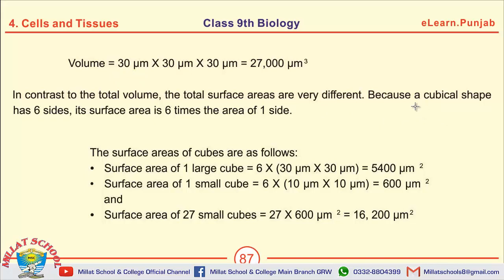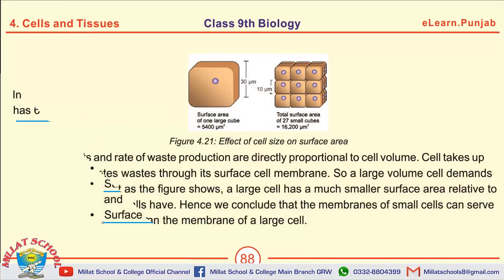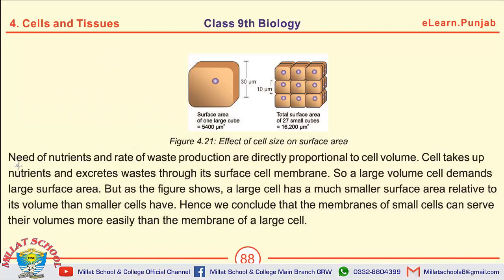A cubical shape has 6 sides and its surface area is 6 times the area of one side. Surface area of one large cube is 5400 micrometer square. Surface area of one small cube is 600 micrometer square, and surface area of 27 small cubes is 16,200 micrometer square. There are also some MCQs on this page.